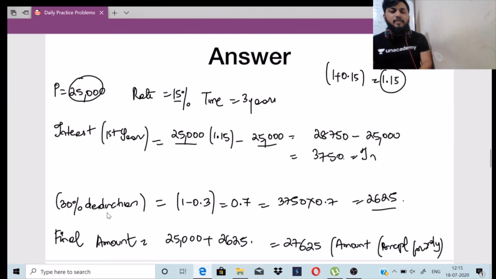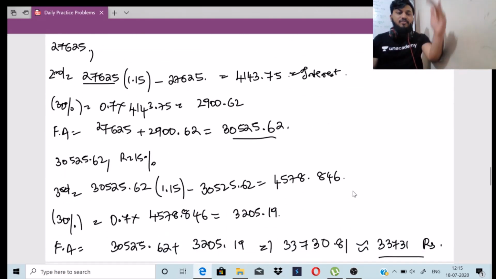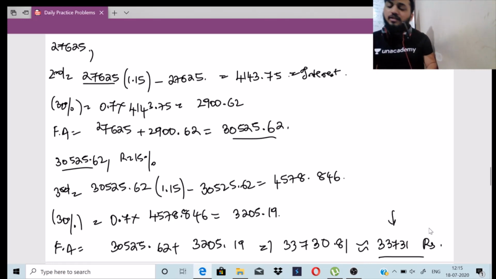Okay, so the first method I explained slowly because that is needed for you, right? Principal minus amount gives you the interest. Take 30% out of the interest, that will give you your final interest. Add the final interest to the amount, that is the first year's principal. You will get the first year's amount, which becomes the second year's principal. Find out the same: second year's interest, 30% deduction, final interest, final amount. That will become the second year's amount and the third year's principal. Substitute in the third year's principal, final amount 33,731 rupees, right?